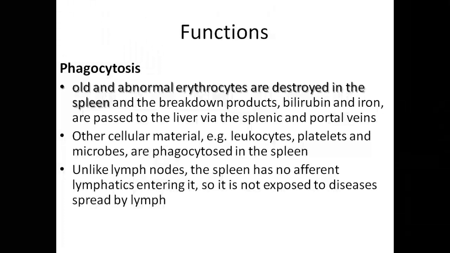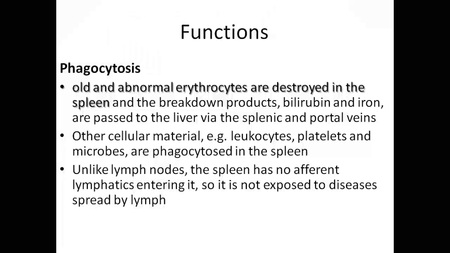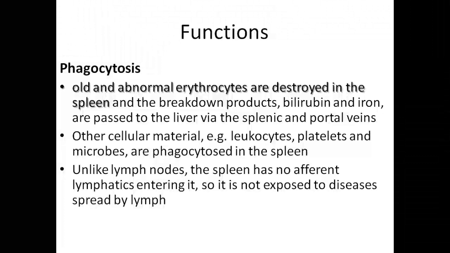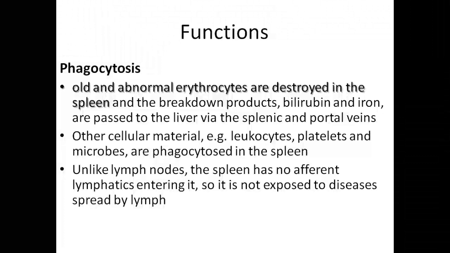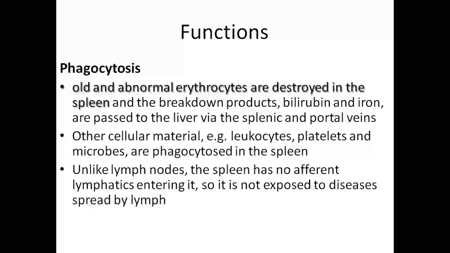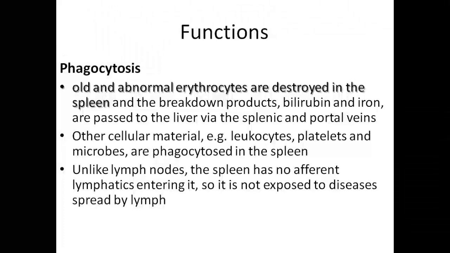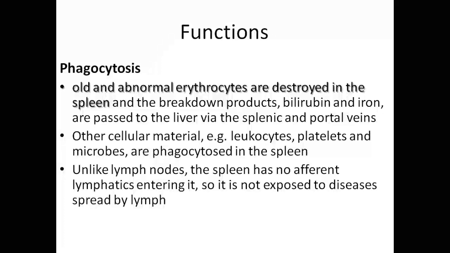Other cellular material, for example leukocytes, platelets, and microbes, are also phagocytized here. But unlike lymph nodes and other lymphogenous tissue, the spleen lacks afferent lymphatic vessels. It only has an efferent lymphatic vessel that collects lymph out, but it doesn't have a lymphatic vessel that collects lymph in.